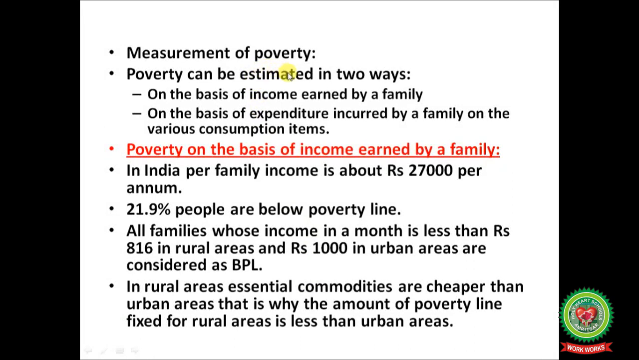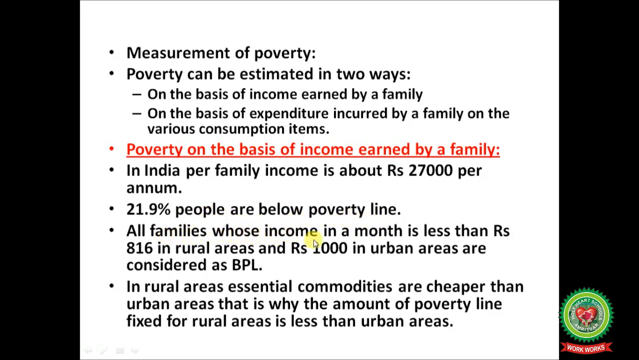Measurement of poverty. Poverty can be estimated in two ways: on the basis of income earned by a family and on the basis of expenditure incurred by a family on the various consumption items. First of all, we will discuss the poverty on the basis of income earned by a family. In India, per family income is about rupees 27,000 per annum. 21.9% people are below poverty line.